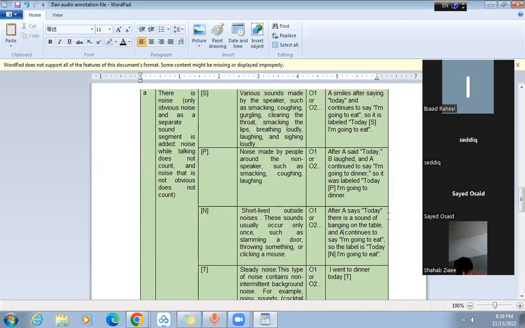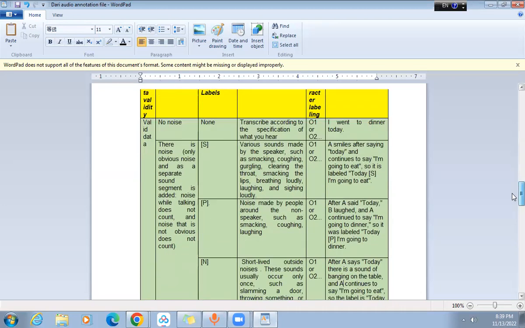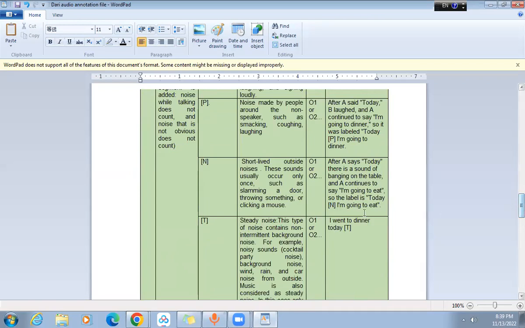Let me give you an example. Today, I am going to eat. For this smacking, I will be placing the N tag, because the word today was clear. I wrote today, and for this smacking I typed the N tag, and then I continued my transcription like this: I am going to eat.